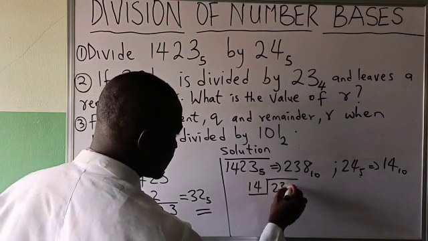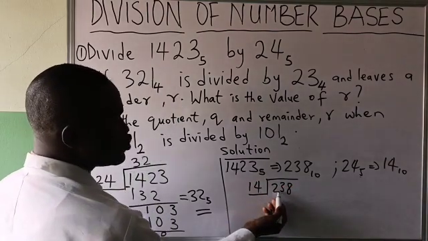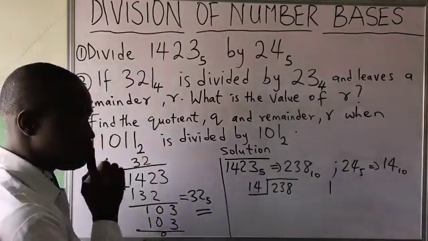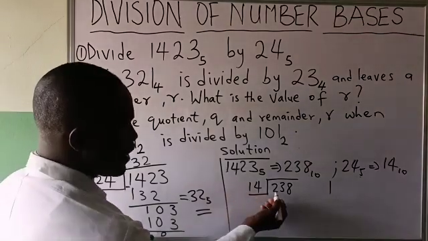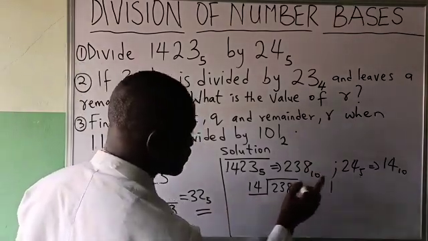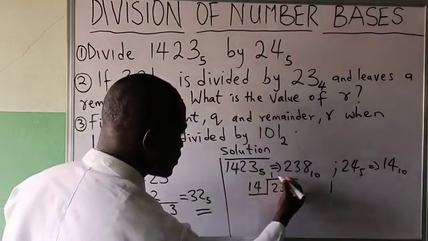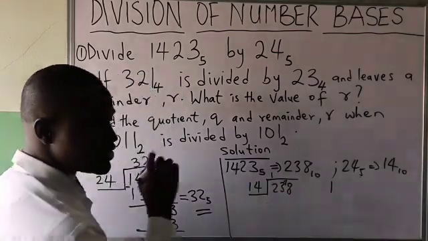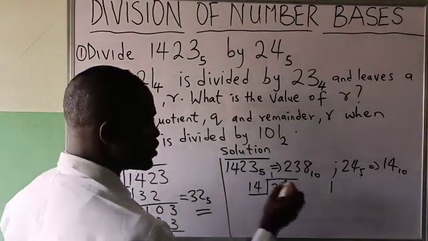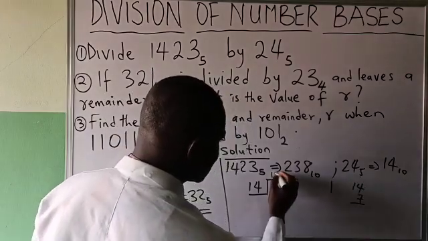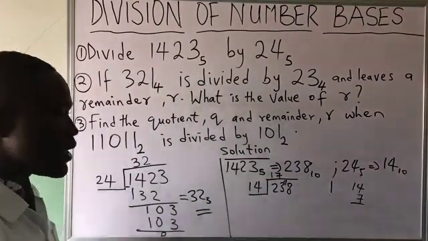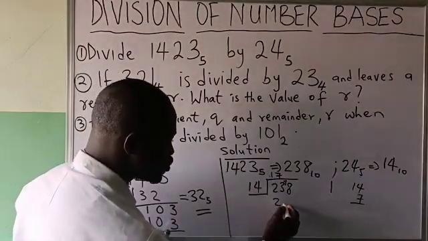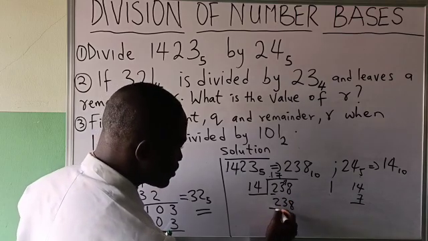238 divided by 14. 23 divided by 14 will give us 1 remainder 9. Right? I will write 1 remainder 9. Bring that 9 close to 8. It becomes 98. 98 divided by 14 will give us 7. I will write 7. That means 17 times 14 will be giving us 238. You subtract, 0.